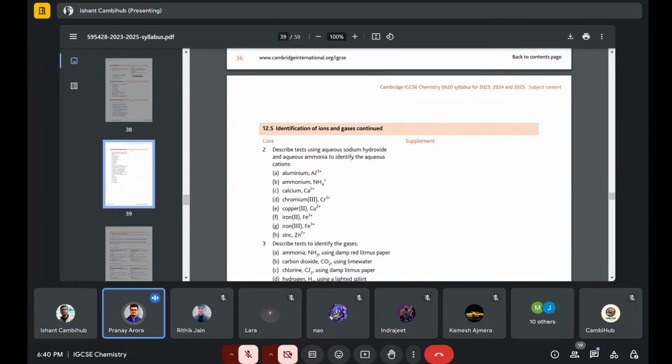I think for the people who are taking the ATP, the qualitative analysis is given to you. For paper four, it won't be given to you, and also for those who are doing actual practicals for paper five, there also it won't be available, I guess. That's what I'm telling you for paper four, because most of the people try to miss out on this part by not learning it, and then later on they realize that in paper four also they have asked questions, and then that white precipitate, yellow precipitate they tend to mess up, so they lose around 4 to 5 marks, which is a high number.